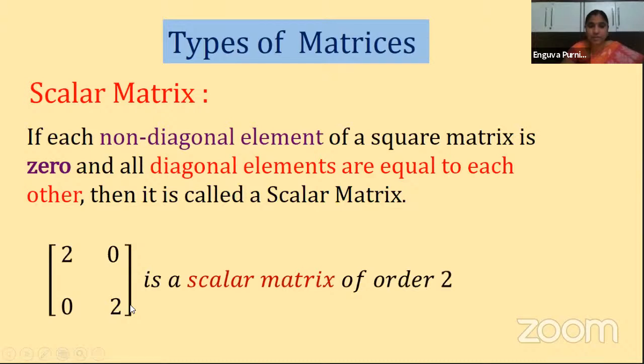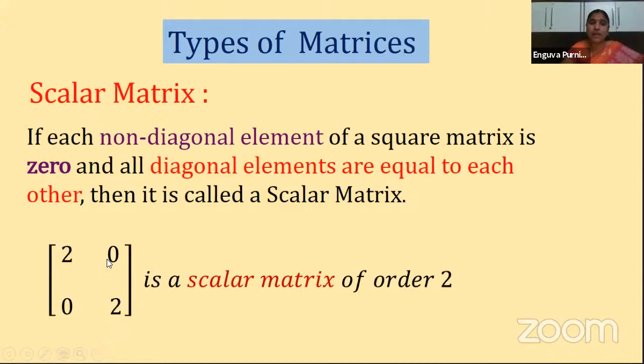Suppose here is a matrix I'm showing. It is a 2 by 2 square matrix, isn't it? Always remember, children, whenever you see the word diagonal in a definition, that shows it must be a square matrix, because as I just said, a diagonal exists only for a square matrix. Clear? So here it is a square matrix of order 2, that is a 2 by 2 matrix. Now this is your diagonal.